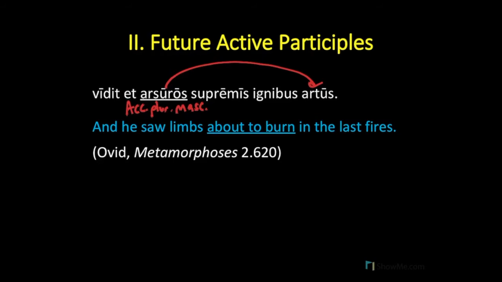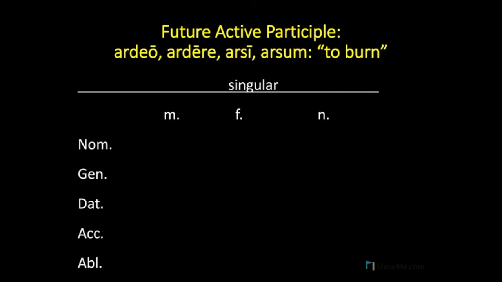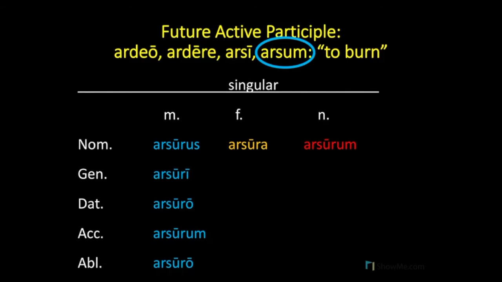Let's now use this future active participle, about to burn, and decline it in all cases, numbers, and genders in Latin. We know that we will take the fourth principal part, arsum, from ardeo, ardere, arsi, arsum, and use the endings -urus, -ura, -urum to create arsurus, arsura, arsurum. And from here, we decline this as a first and second declension adjective. The masculines will be arsurus, arsuri, arsuro, arsurum, arsuro.